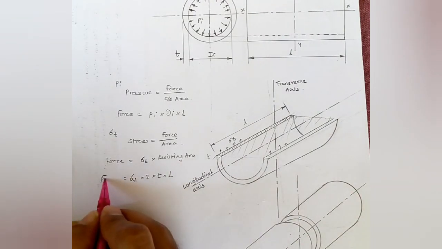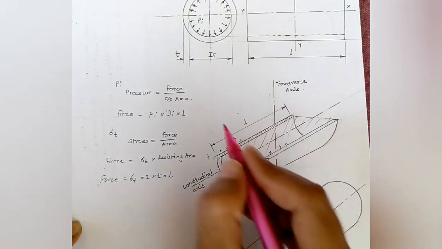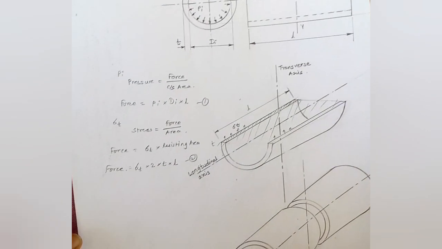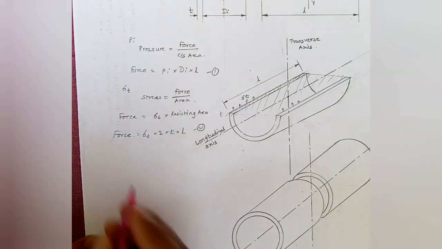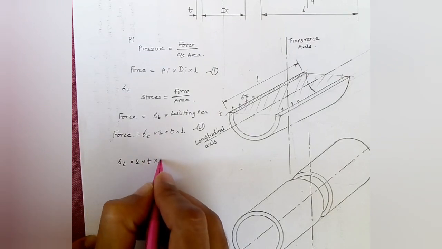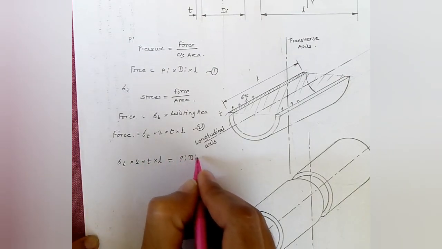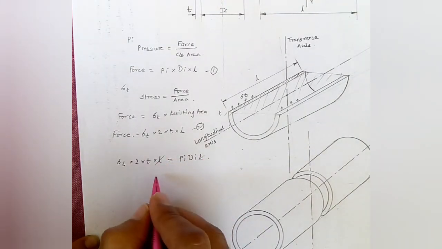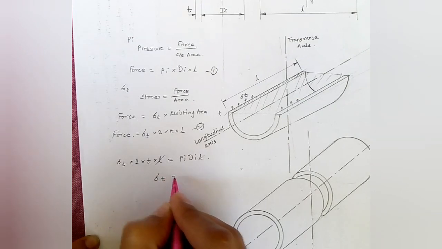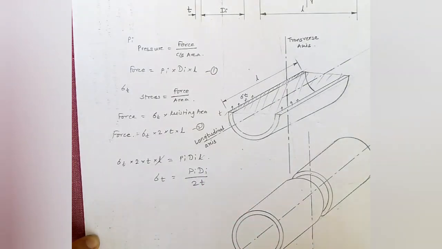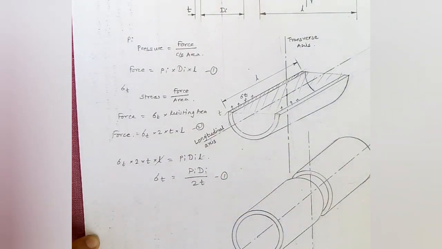So we have got another equation for force. If equations 1 and 2 are equated, we are considering the equilibrium. So sigma T into 2 into T into L will be equal to Pi Di into L. So what we get is that sigma T, the tangential stress, is equal to Pi Di upon twice T. This is the formula for the tangential stress.